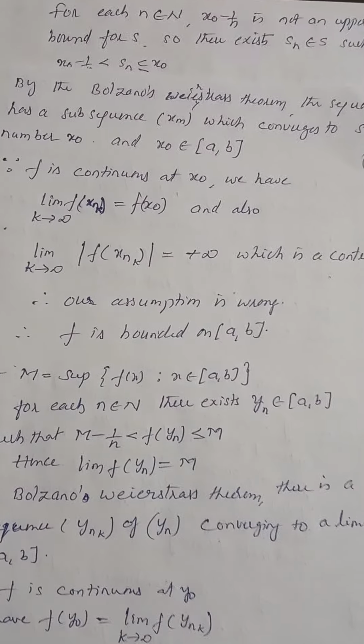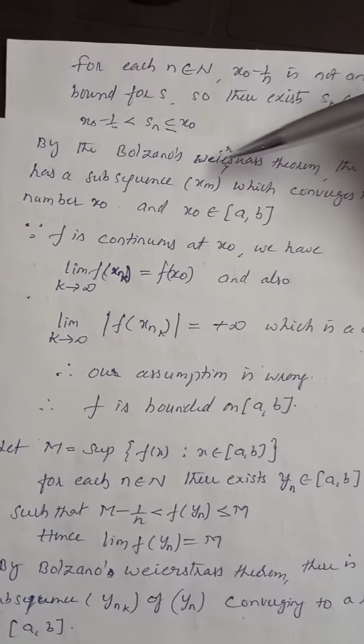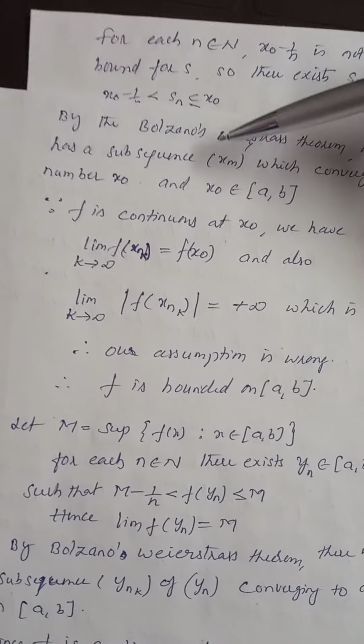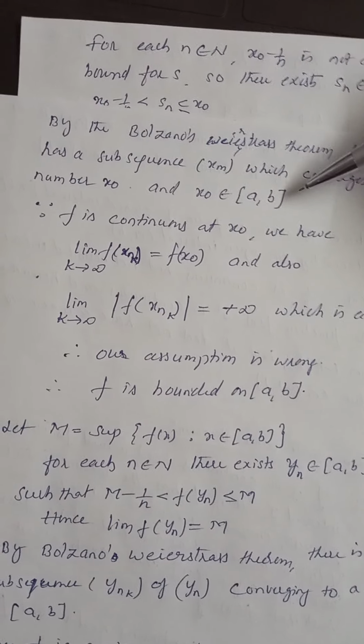Next, 13th page. Now, by Bolzano-Weierstrass theorem, the sequence xn has a subsequence xm which converges to some real number x naught, and x naught belongs to the closed interval a comma b. There is a theorem called the Bolzano-Weierstrass theorem.